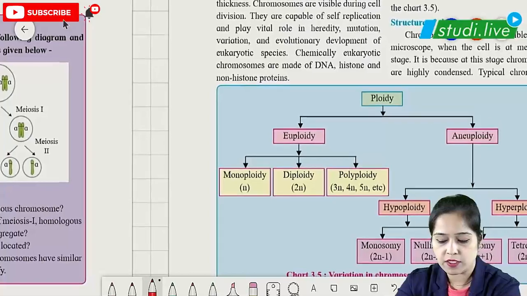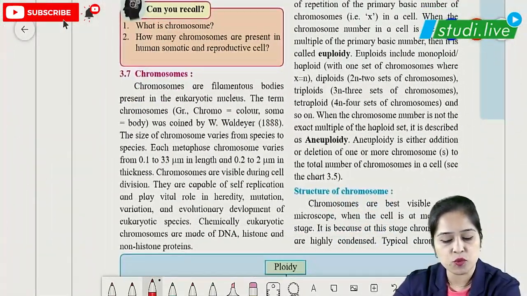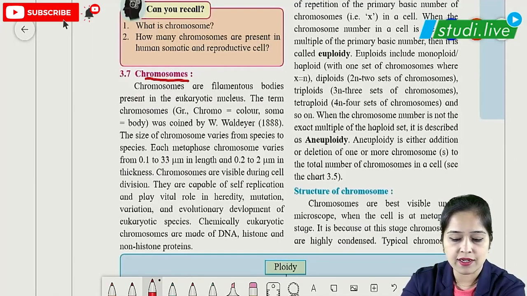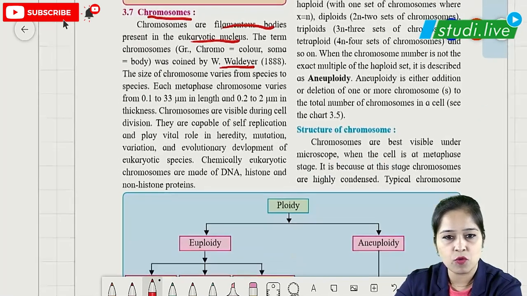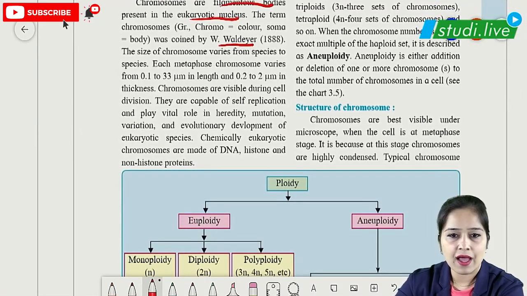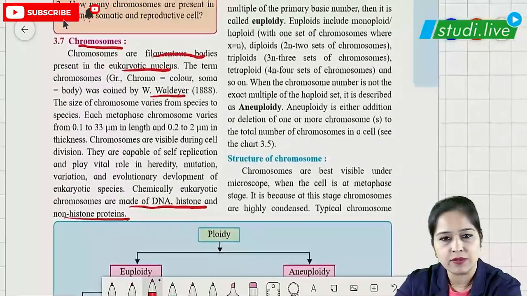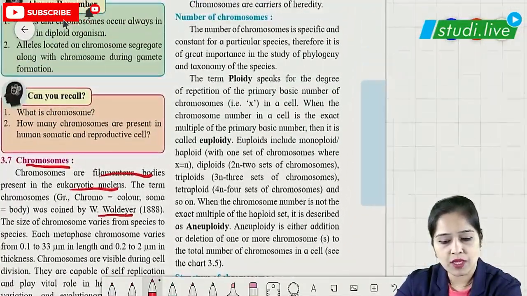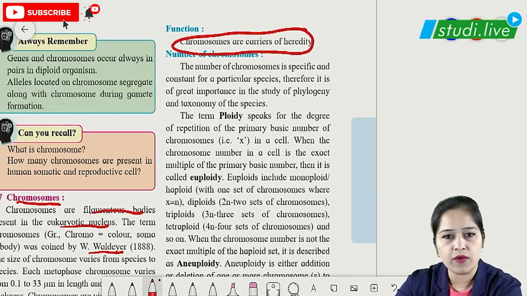Next, when we move to the next page, page number 57, we are going to study chromosomes and their types. These are the characters of chromosomes. Chromosomes are filamentous bodies present in the eukaryotic nucleus. The term was coined by Waldeyer, and the size of chromosomes differs. They are made up of DNA, histone and non-histone proteins. Chromosomes are visible during cell division. Their function is that they are the units of heredity.